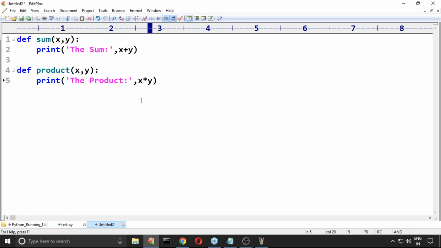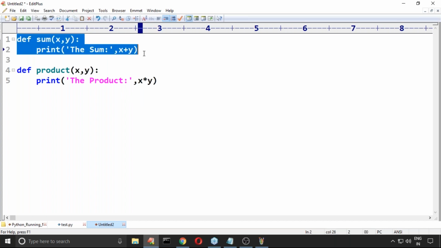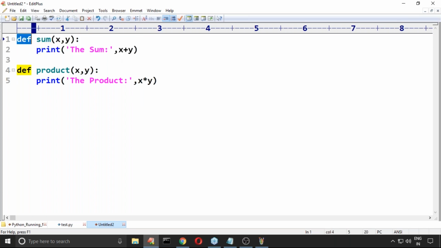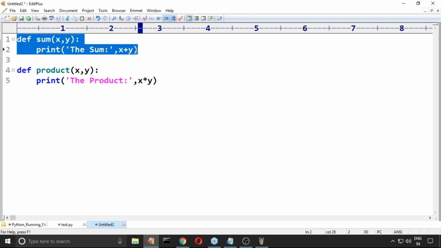Here, take very special care how to define a function in Python by using the def keyword. Of course, functions are a separate concept and I will explain that there. Don't worry, just for your idea's sake I'm taking it. Now, this is one function which is doing a certain activity. What is the name of this function?